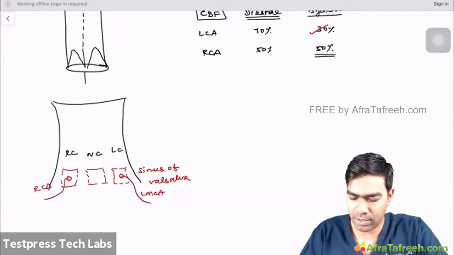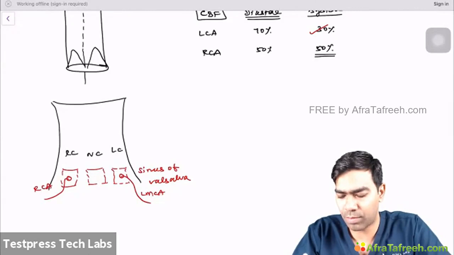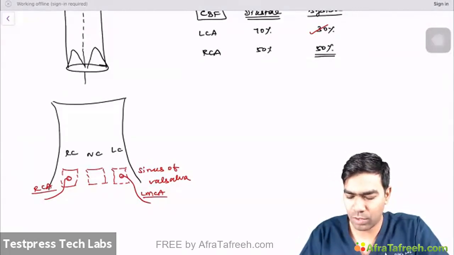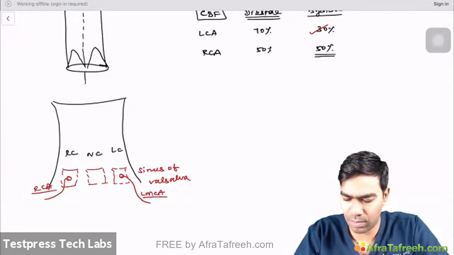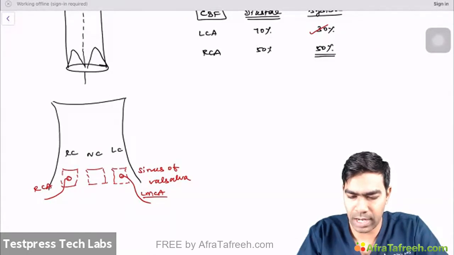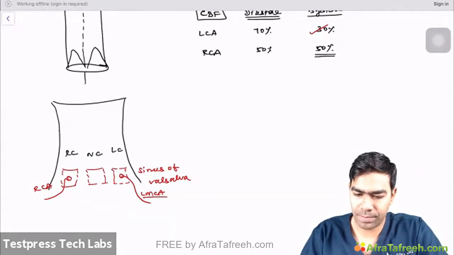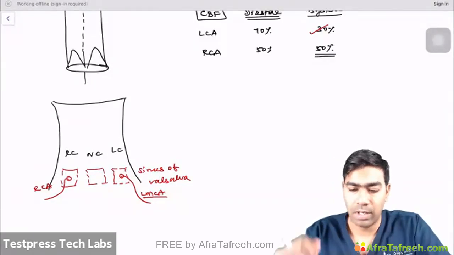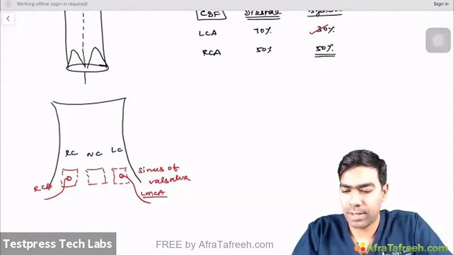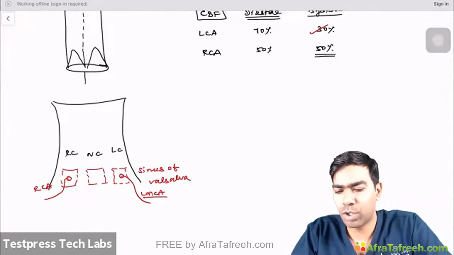So from this sinus of Valsalva only, you're going to get the left coronary artery and the right coronary artery. So from this area is where I'm going to get the left coronary artery and the right coronary artery. Of course, from the non-coronary sinus, I'll not be getting any coronary artery, which is also something to be noted. I'll not be getting anything from the non-coronary cusp. That's why the name came. It's a non-coronary cusp.